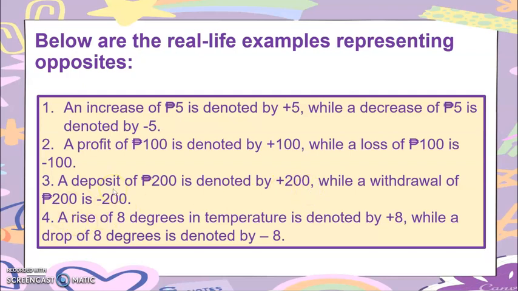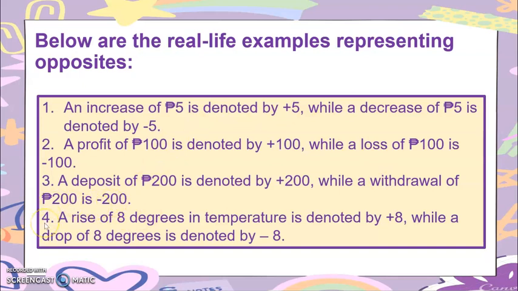Nagdugang ka kwarta. For example, you have a bank account. Nagpatago ka to kwarta, so ang imo kwarta sa bangko, nagdugang. So, that is positive 200. Given to the 200. Now, while a withdrawal of 200 is negative 200. Mag-withdraw ka, ginbawi mo yung kwarta, ginbuhinan mo sa bangko. So, that is negative 200.